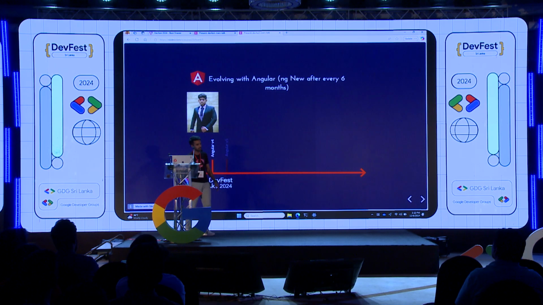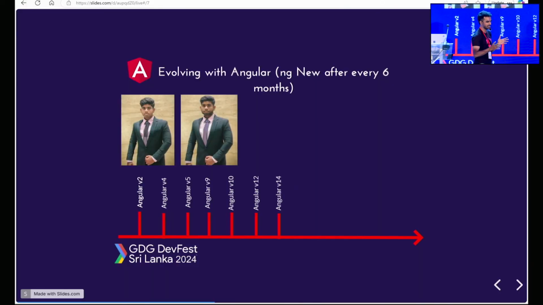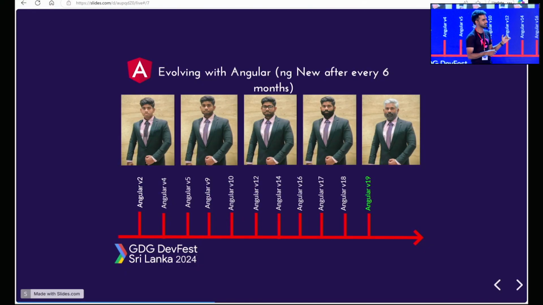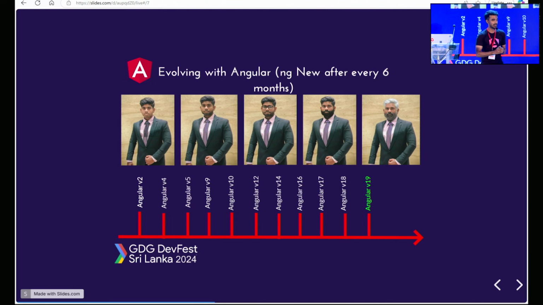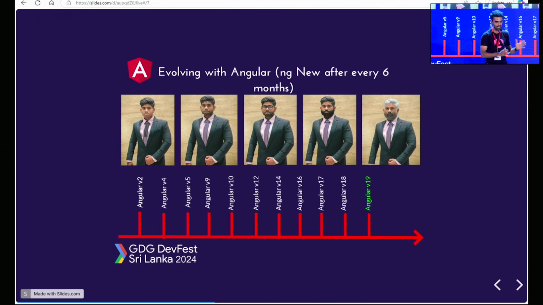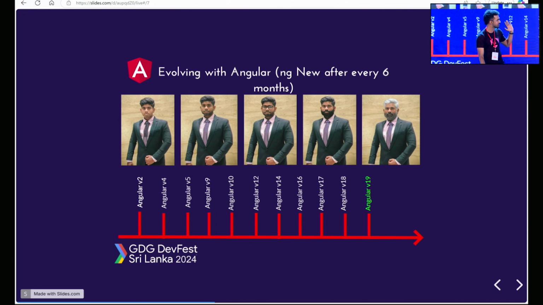Just to talk about the evolution of Angular: every 6 months there's a change happening in this framework, and I know most developers hate this as well. Even as a developer, I used to hate it. But if you look at the features that have been introduced over the last 10 years, it's amazing. I started as a developer with Angular 2, and till now with Angular 19, I was able to see the transition, like the way you see in the picture.